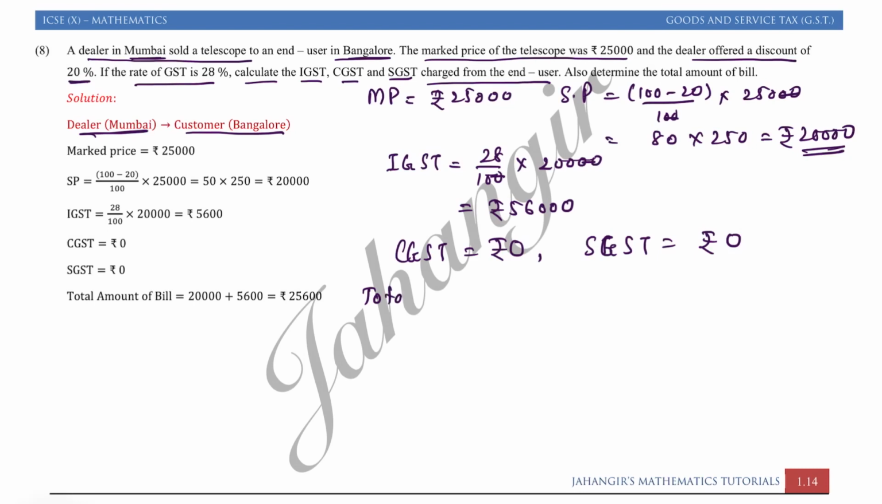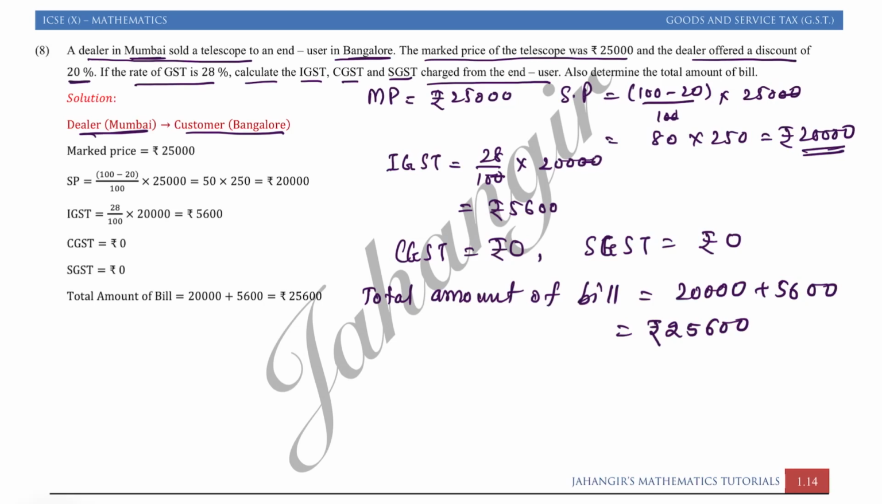So total amount of bill is equal to 20,000 for the telescope plus 5,600 as a tax. So that will give you 25,600 rupees. This is the amount which the customer, that is the end user, will pay. See, if you are going to buy something from the shop, just look at the bill. What does the bill say? The bill says the price of an article plus tax on it. That is the total amount which you are going to pay for the article.